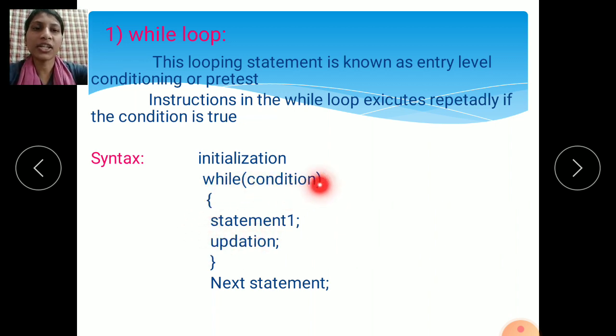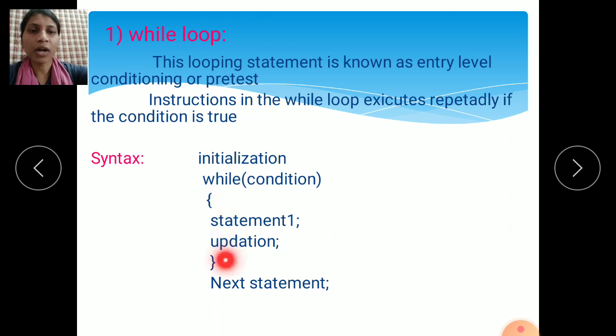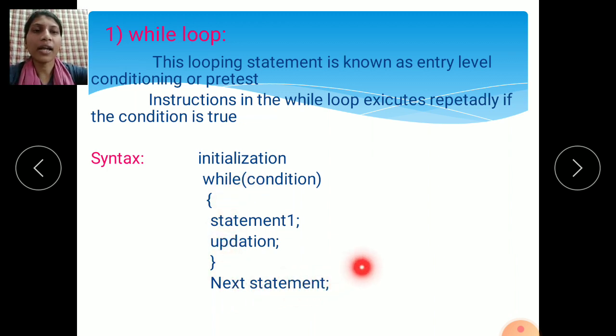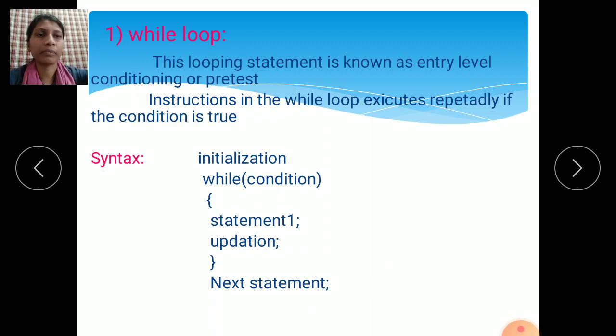If the condition is false, whatever statements you have written in the loop are skipped, it comes out of the loop and the next statements are executed. Until the condition becomes false, this part is executed again and again. This is called a while loop.